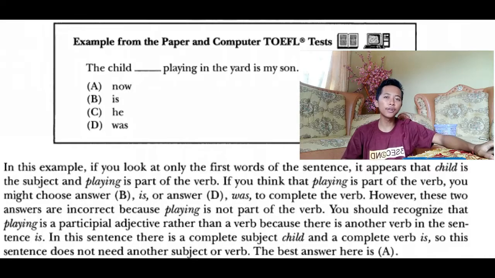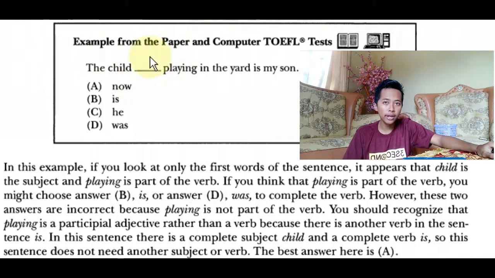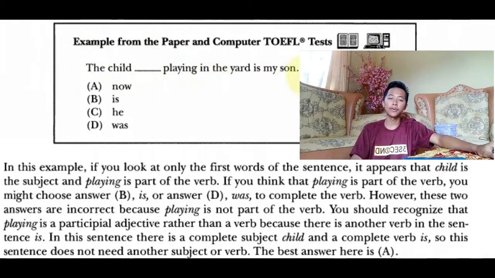Okay, next example for skill 4. For example for skill 4, we were asked to fill in the blank. Example: The child playing in the yard is my son. A. No, B. Is, C. He, D. Was.